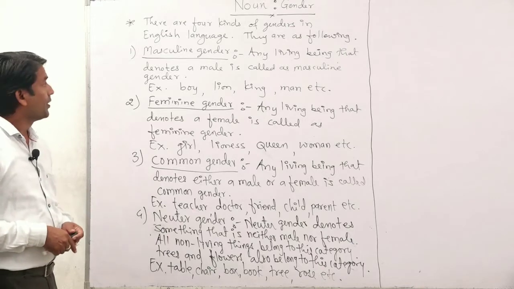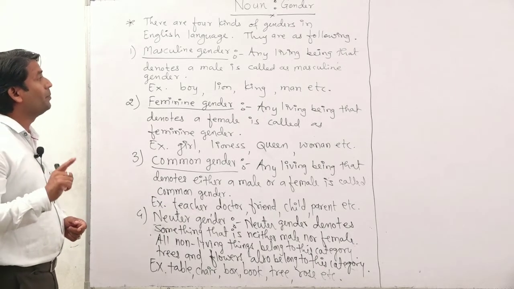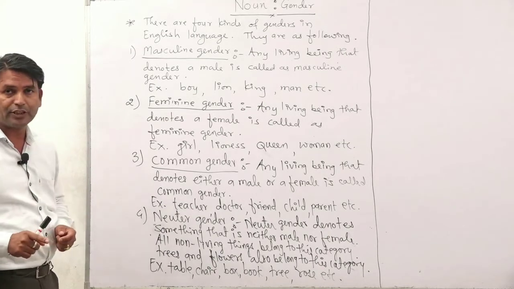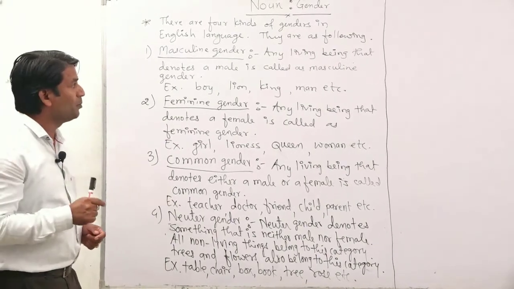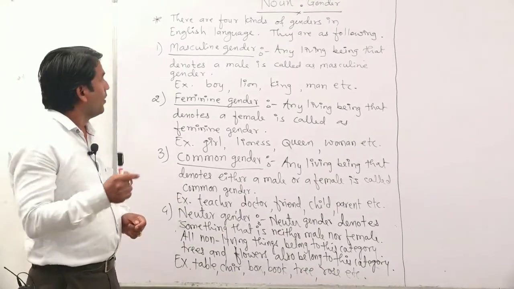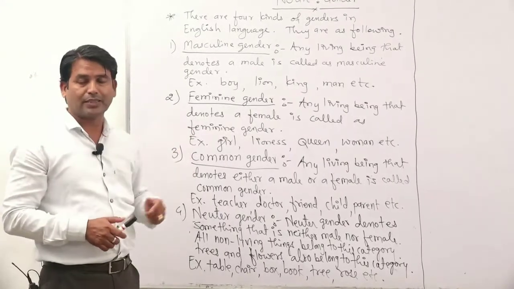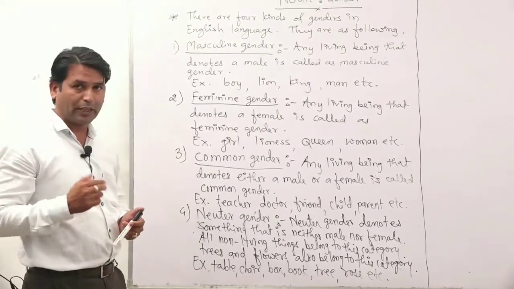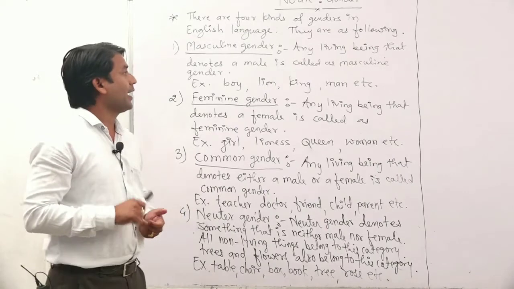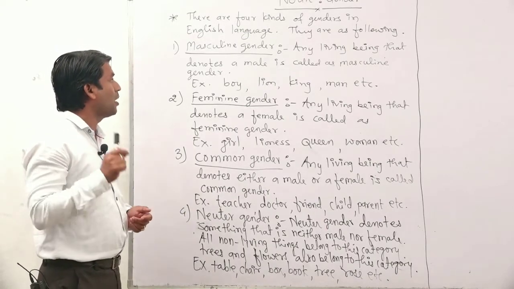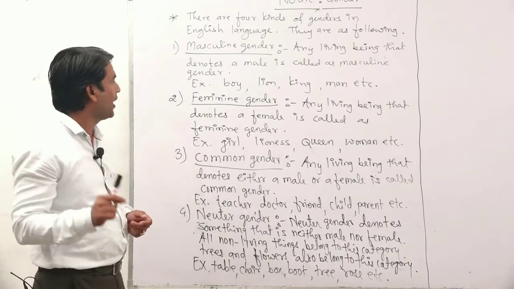Noun gender: there are 4 kinds of gender in the English language, and these 4 kinds of genders are as following. First one, masculine gender. Then what is meant by masculine gender? Any living being that denotes a male is known as what? Masculine gender.